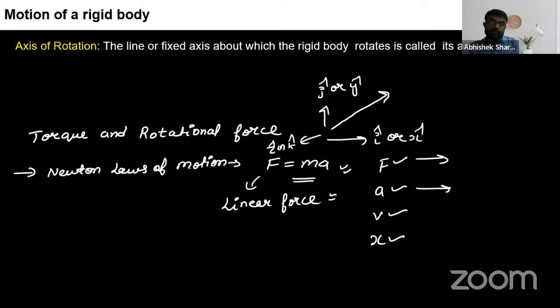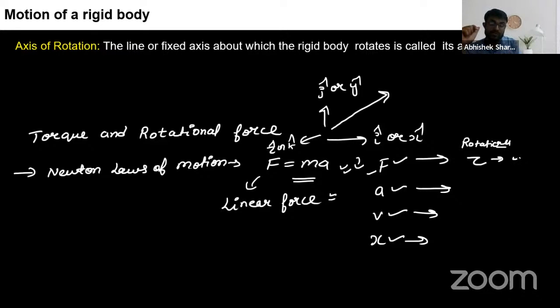Corresponding to all of these were in kinematics, but once the term rotational gets added in front of kinematics, it becomes rotational mechanics, rotational kinematics. Okay. So here the linear force gets replaced by what? Rotational force, which is known as torque. Now, what is torque? That we'll understand. So linear force gets changed into rotational force, which is known as torque.